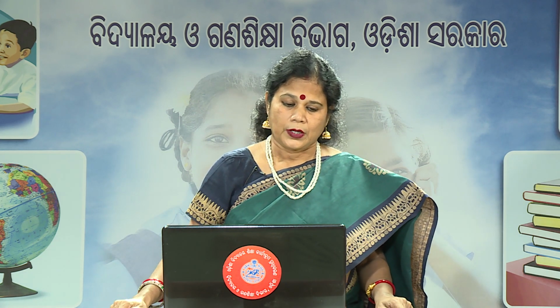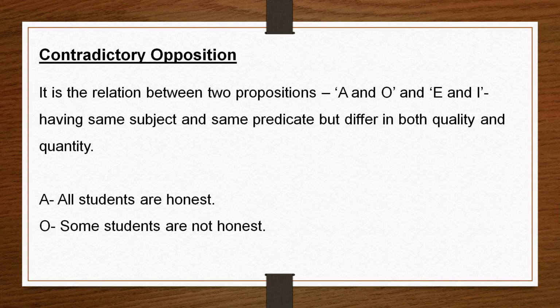So here, "all students are honest" is the A proposition and "some students are not honest" is the O proposition. Now if I say "all students are honest" is true, then "some students are not honest" must be false. If "some students are not honest" is true, then "all students are honest" must be false.